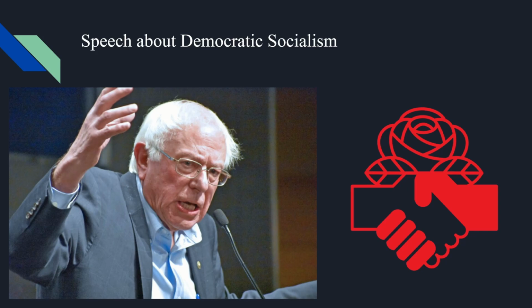This ensures that workers will be able to make a living wage rather than just the minimum wage. By empowering workers with representation on corporate boards, they will be able to decide their own wages, rather than the people at the top who don't represent them and only look out for their own benefit, setting wages as poverty wages. A living wage is a human right that will be guaranteed to all workers under democratic socialism.